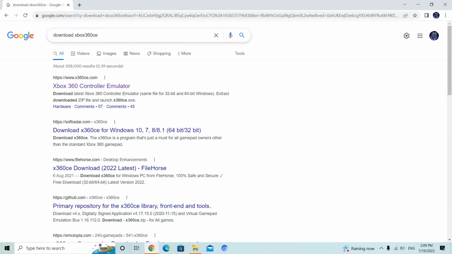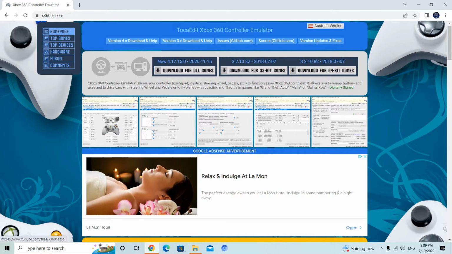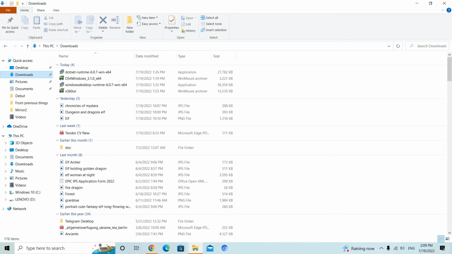download Xbox 360 CE emulator. Click download for all games. It will enable it for 64-bit games and 32-bit games, so no need to worry about that. Once you have downloaded it, go to your folder, downloads, and you will have X360 CE.